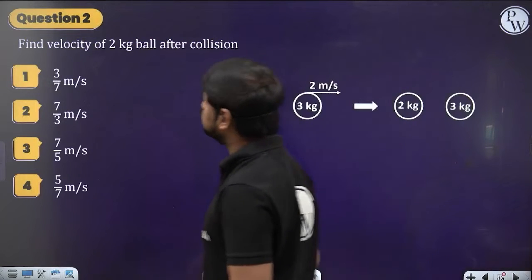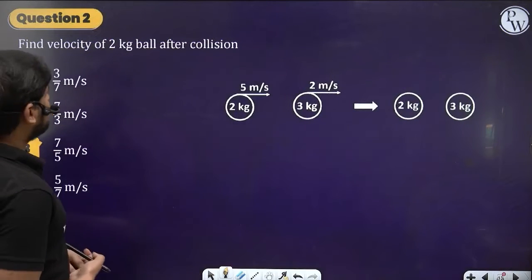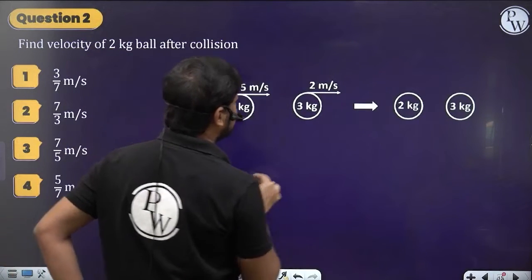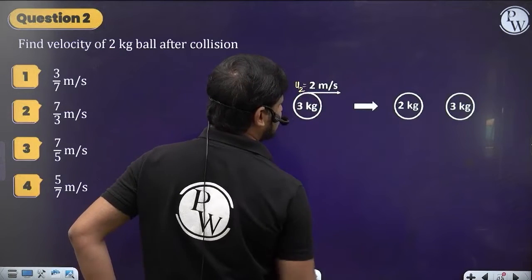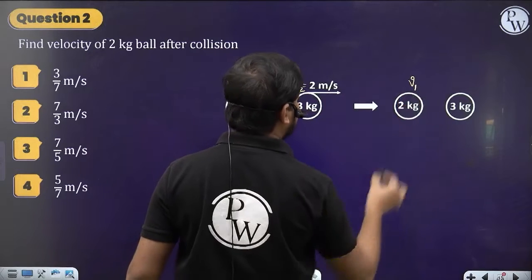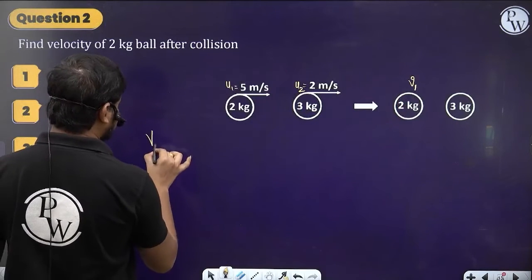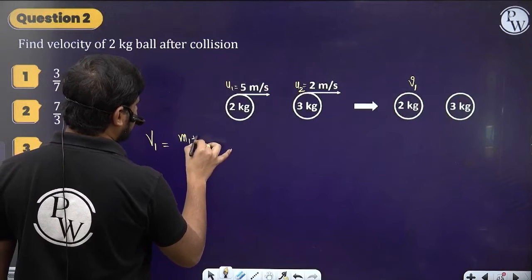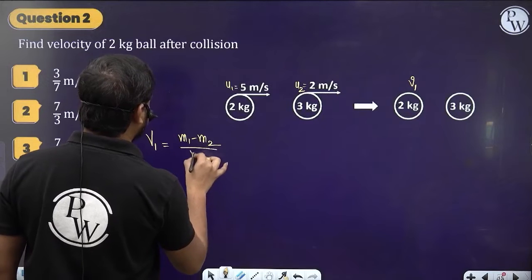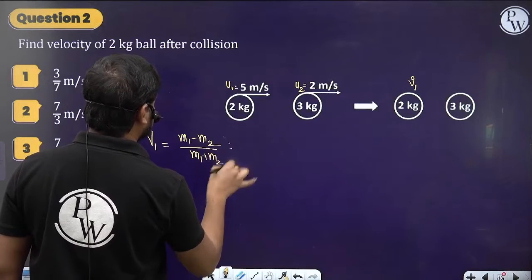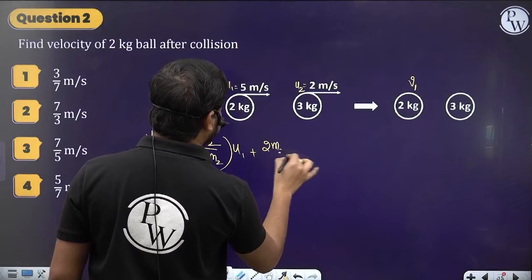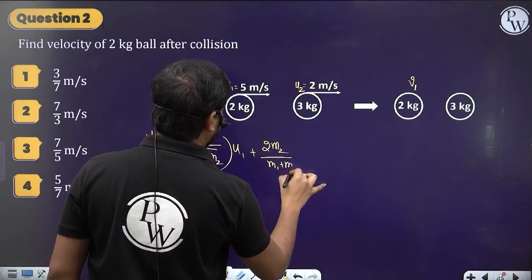So let's take one more question. Find the velocity of 2 kg ball after collision. So this is u1 velocity, which is 5 meter per second, u2 velocity, that is 2 meter per second. So the 2 kg block velocity we have to find. Let the 2 kg block velocity be v1. So we just need to find the v1. What is the v1 formula? Just now we wrote: (m1 minus m2) by (m1 plus m2) into u1 plus 2m2 by (m1 plus m2) into u2, right?